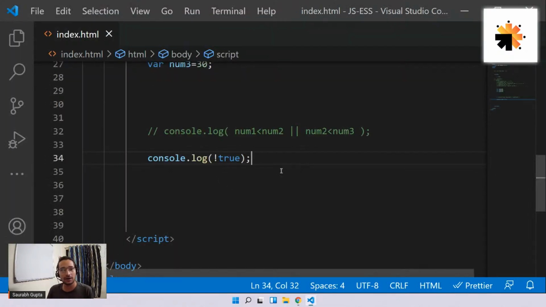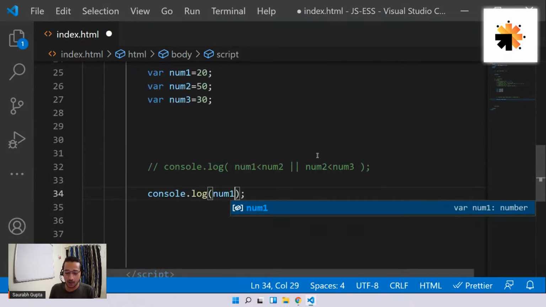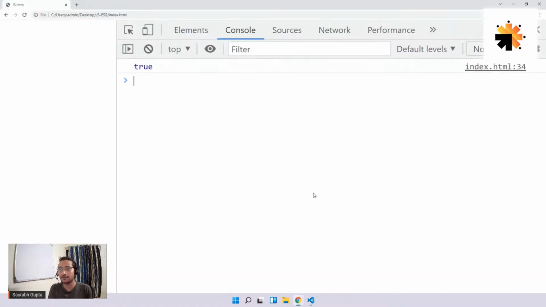Console.log not true. What is not true? False. Console.log not false. Whatever is not false is true. Simple. And you can use it for conditions. For example, in this case, if I do console.log num1 less than num2, I know it is obviously true. 20 less than 50, obviously true. I know it's going to give me true.